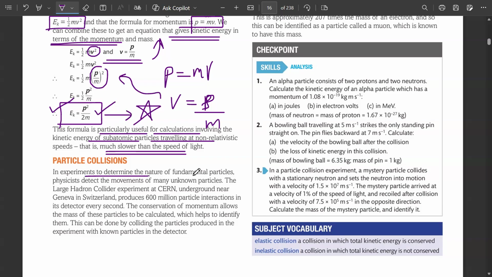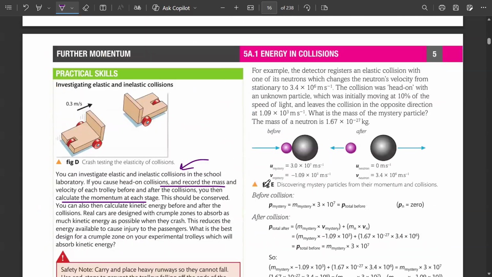In experiments to determine the nature of fundamental particles, physicists detected the movements of many unknown particles. Let's say a large hadron collider, we will see this in our topic 7 as well, that how particle collisions have also lost some kinetic energy in light, heat, sound as well. There we'll also be discussing the conservation of momentum, because this conservation of momentum law is always going to help us calculate the unknown masses as well, mass 1, mass 2, mass 3, through different experiments.